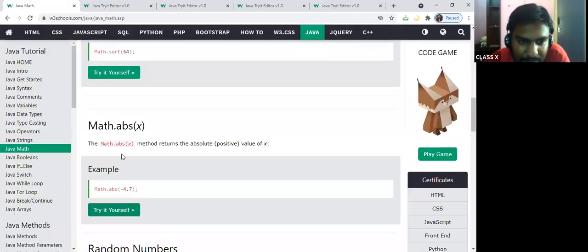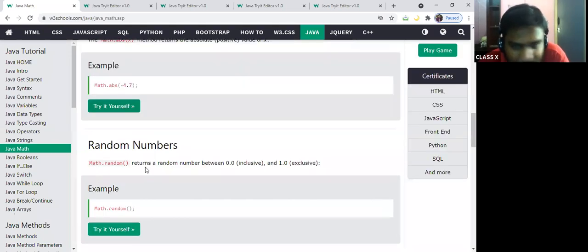Next one, random number. Math.random, we have not used this, but we'll try once. It returns a random number between 0 inclusive and 1.0 exclusive. Math.random.